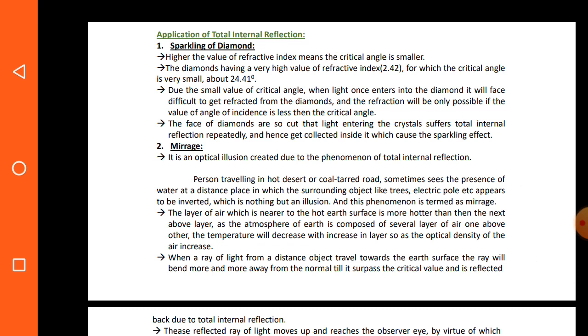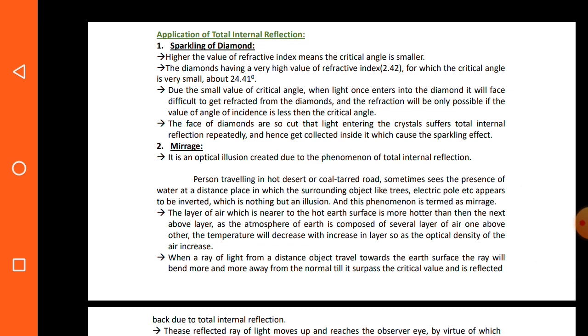Refraction of the ray will only be possible if the angle of incidence becomes less than the critical angle value, that is 24.41 degrees.